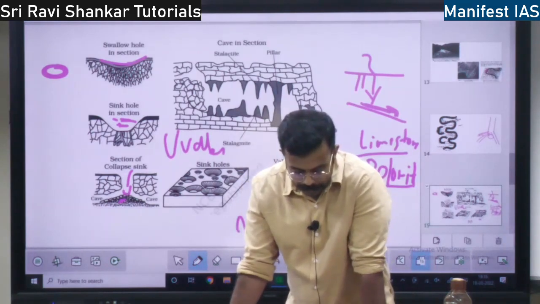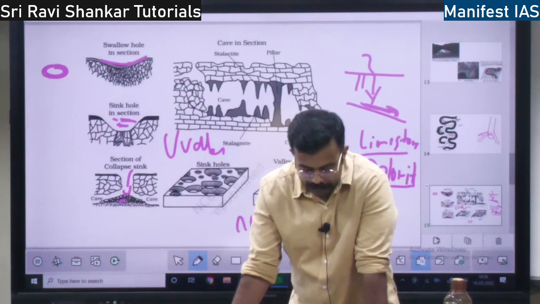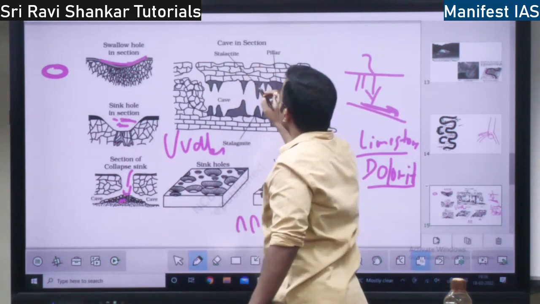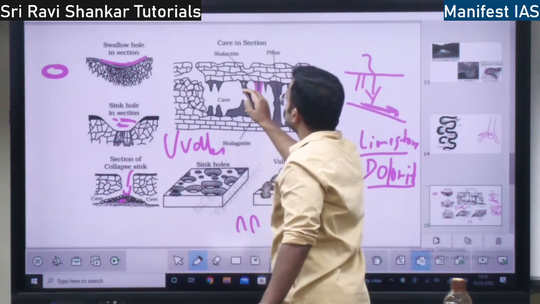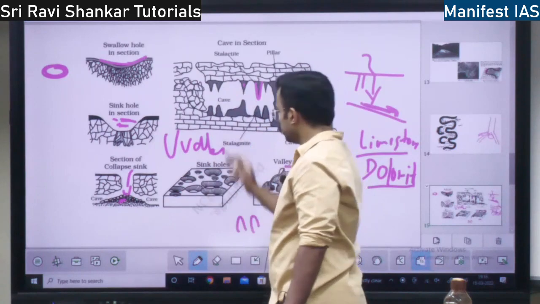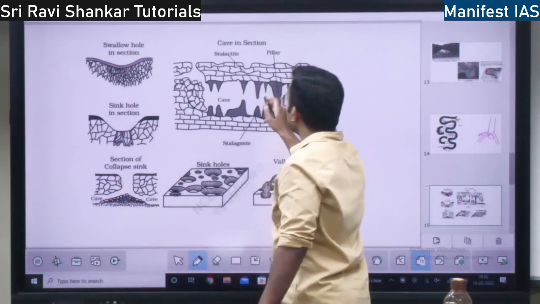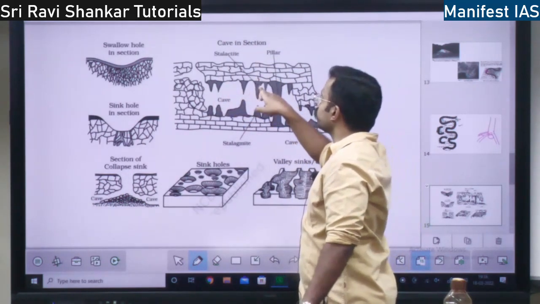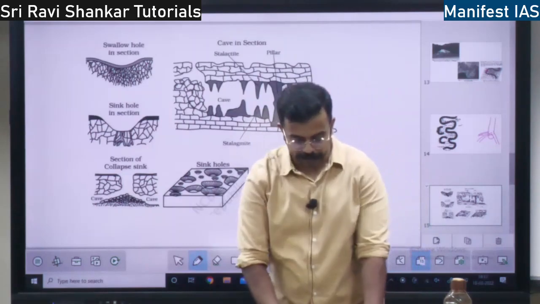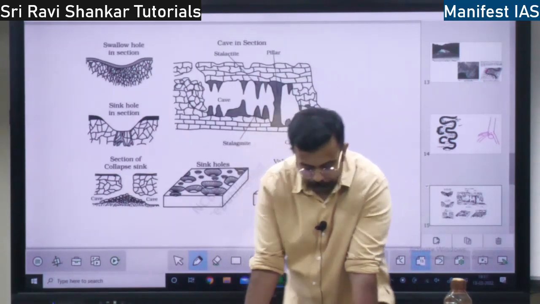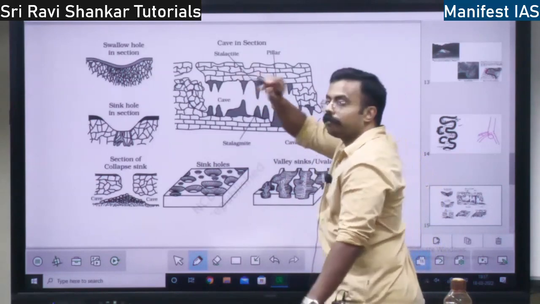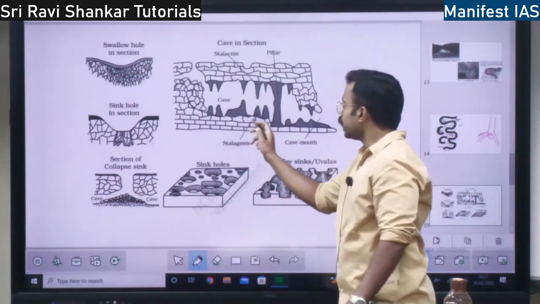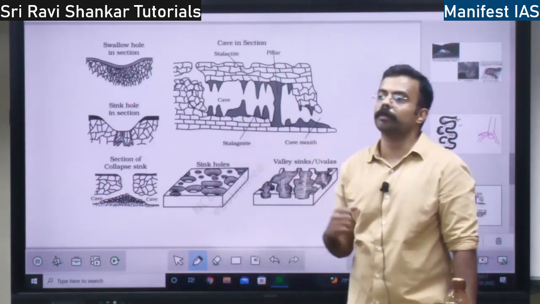So there are three types: stalactites, stalagmites and pillars. What are stalactites? See here, this is a depositional landform. All these things. These stalactites are pillars hanging from above. Calcium carbonate pillars forming from above are called stalactites. They hang from above. Stalagmites, it will be in the form of a triangle. Here it will be bigger, later on it gets smaller. Stalagmites originate from the bottom.